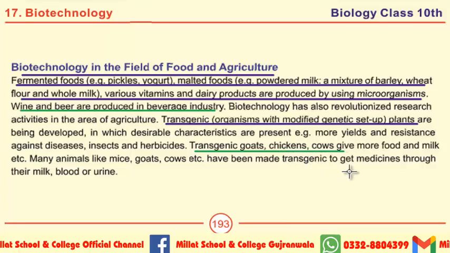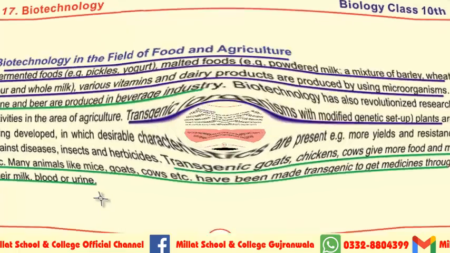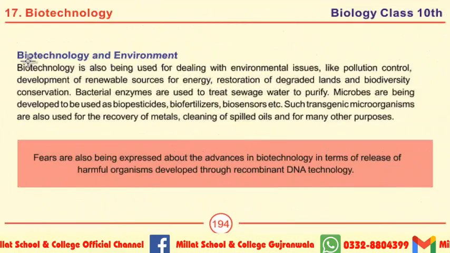Transgenic goats, chicken, cows give more food and milk, etc. Many animals like mice, goats, cows, etc. have been made transgenic to get medicine through their milk and blood or urine. Next is biotechnology and environment. Important MCQs like